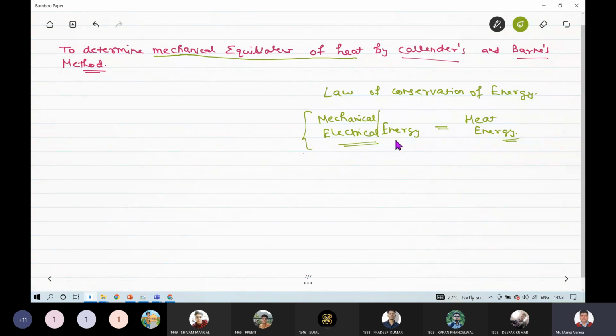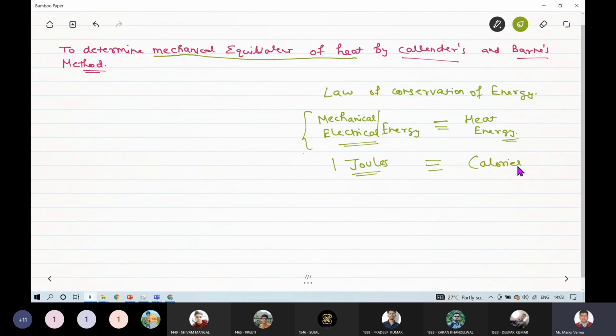Yes, the magnitude of energies will be equal during any process, but sometimes units of this heat energy and electrical energy or mechanical energy are different. For example, the mechanical energy and electrical energy are generally expressed in joules. Whereas the heat energy is generally expressed in calories.